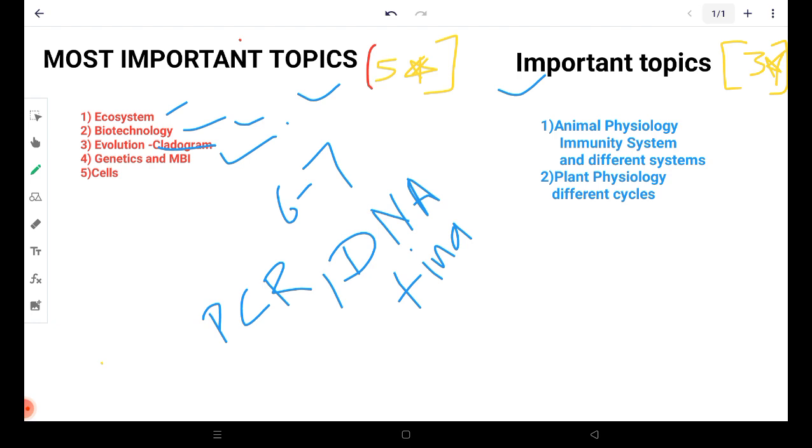Now after the cladogram, in evolution you also have a famous equation, the Hardy-Weinberg equilibrium. You must know the approach to solve Hardy-Weinberg equilibrium questions. I have already posted a video on it. You need the numerical approach as well as the concepts, such as genetic drift and recombination.